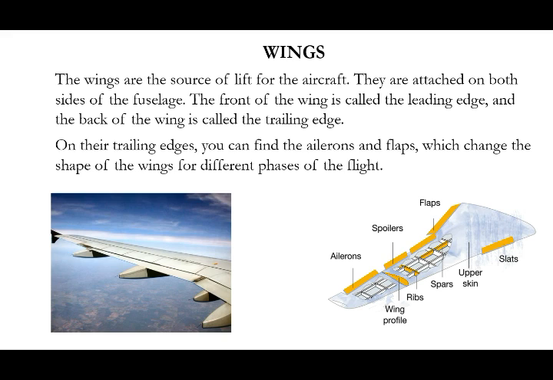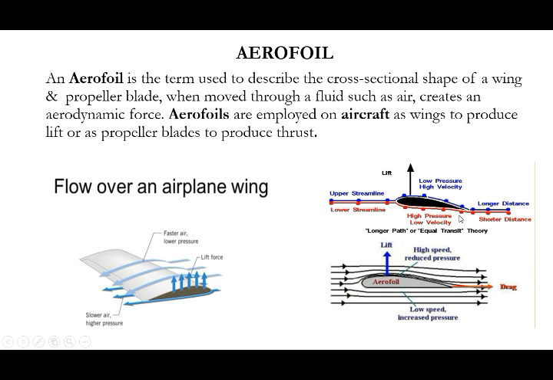Next, wing. The wing is a very major part of the aircraft, because wings alone produce the lift for the aircraft. They are attached on both sides of the fuselage. The front of the wing is called the leading edge and the back of the wing is called the trailing edge. On the trailing edge we attach some control surfaces, and on the leading edge also we attach some control surfaces. Without a wing, the aeroplane can't take off.